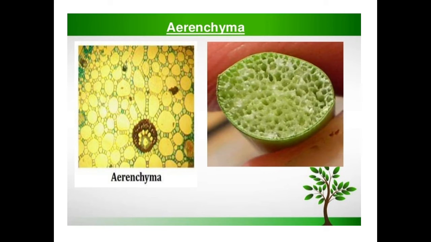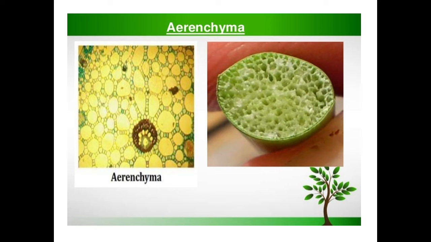And the last one is aerenchyma cells. These cells have air cavities. Maybe you have seen the cross section of a lotus stem. Have you seen any lotus stem? If you have a lotus, just cut the stem, and you can see the air cavities.